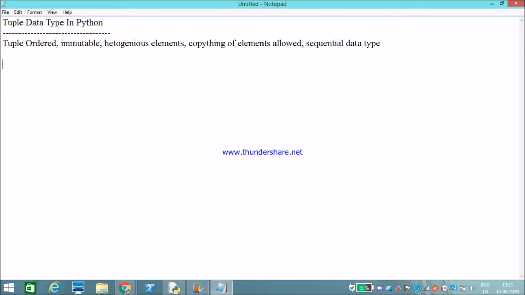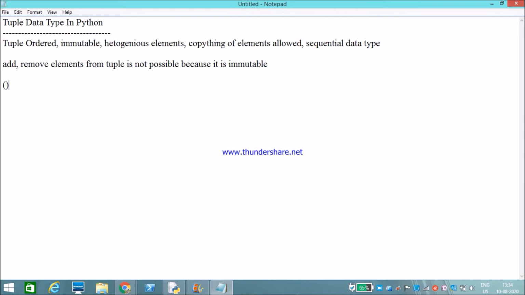As I said, it is an immutable data type, so we cannot add or remove elements from a tuple. Adding and removing elements from the tuple is not possible because it is immutable. A tuple can be represented with parentheses.